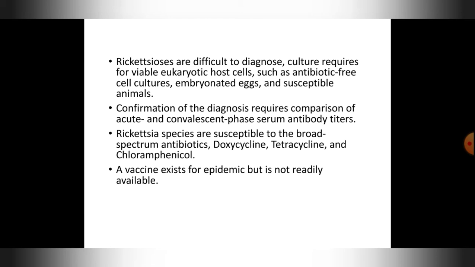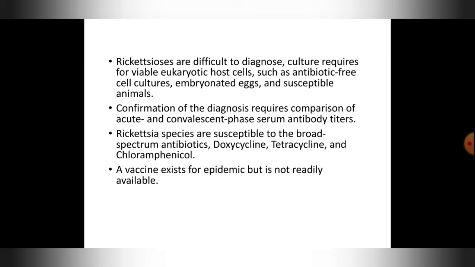Confirmation of the diagnosis requires comparison of the acute and convalescent phase serum antibody titers. Okay, even though there is a diagnosis, if you want to confirm it again, at that time what you have to do is you need 2 phases of serum antibody in a titration method. So what is the acute phase of a disease and the convalescent phase of a disease? I'll tell you the difference between them.